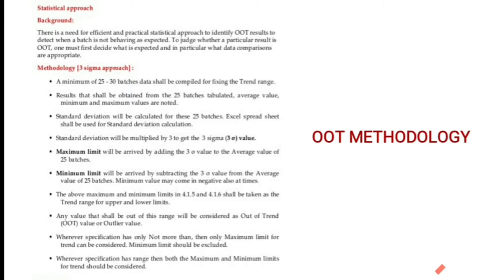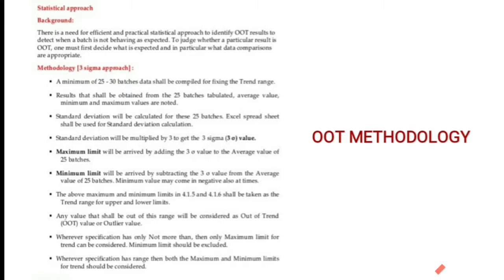Suppose your standard deviation came 1.5. For example, if it came 1.5, we will multiply it by 3 sigma. The sigma value is 1.5 into 3, which is calculated as 4.5. After that, we will take the average mean value, approximately 100.5.